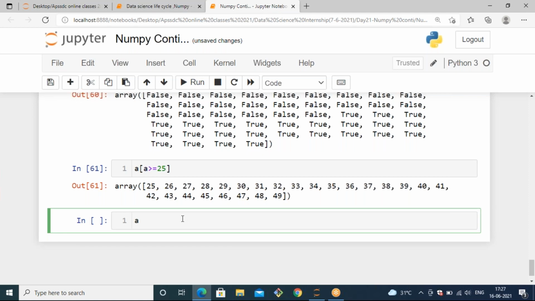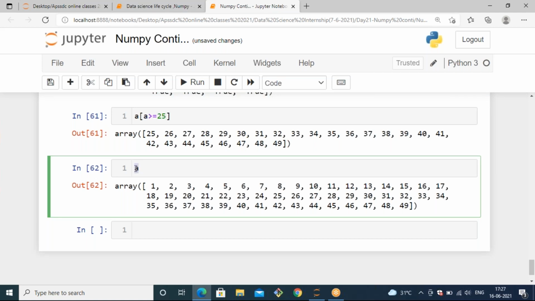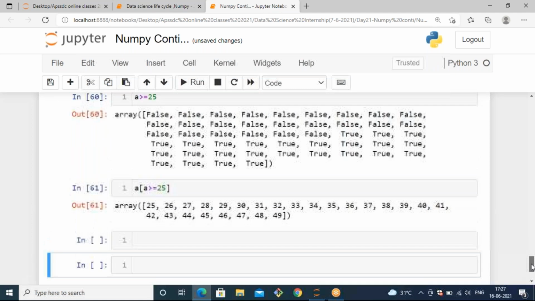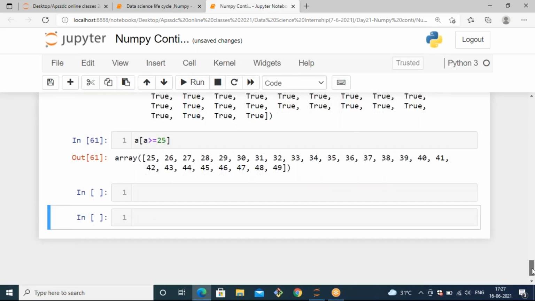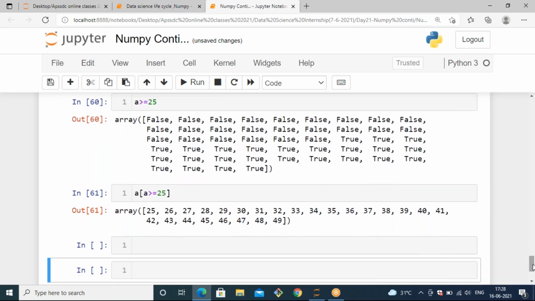Now you can see these changes are not affected in your main array. Whatever filtering techniques we have applied are not reflected in your main array A, because we are not assigning the changes back to the main array. If you want to assign it, you can, but we don't want to. Every time the main data should stay the same and we don't change the main data. So we are changing the data from our point of view. For that, instead of changing the main array, you can take some other variables to store your changes.